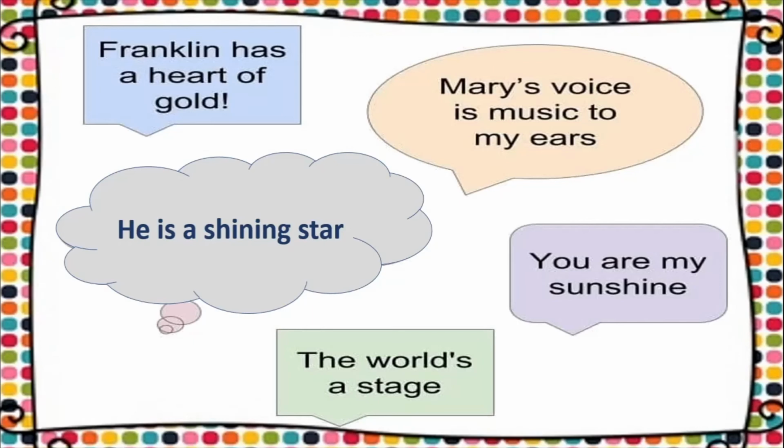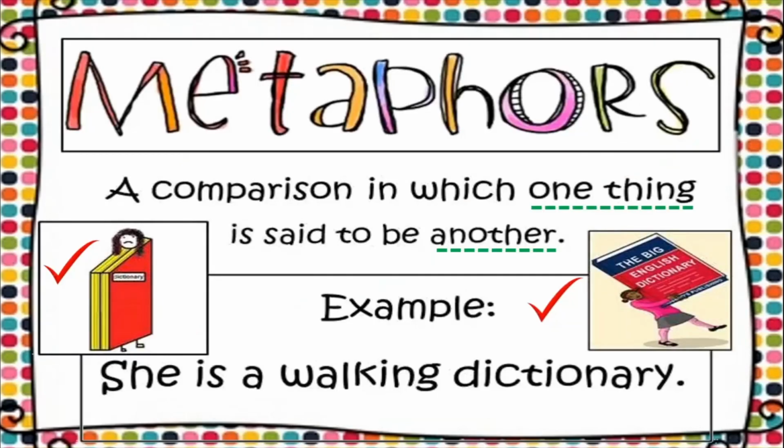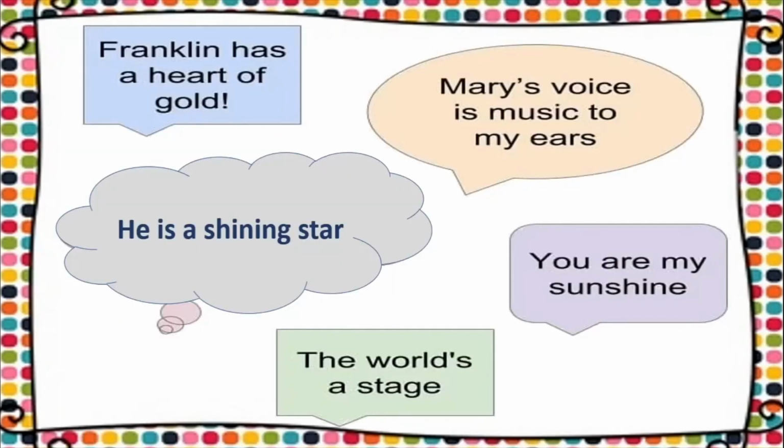You are my sunshine. So I'm calling you my sunshine. The world's a stage. So these are all different examples of metaphor. You will see that in none of these cases we have used the word like or the word as. Words like is, has, are, was are being used over here.